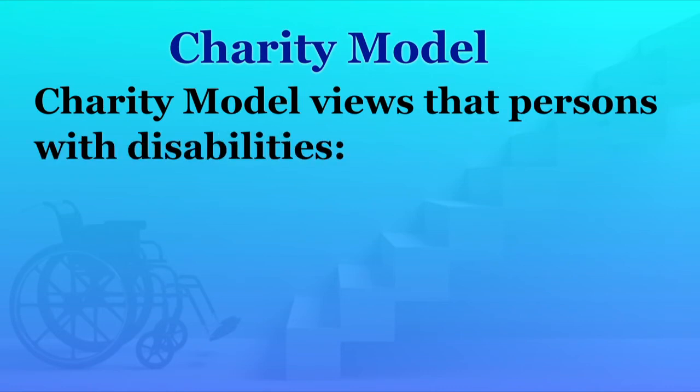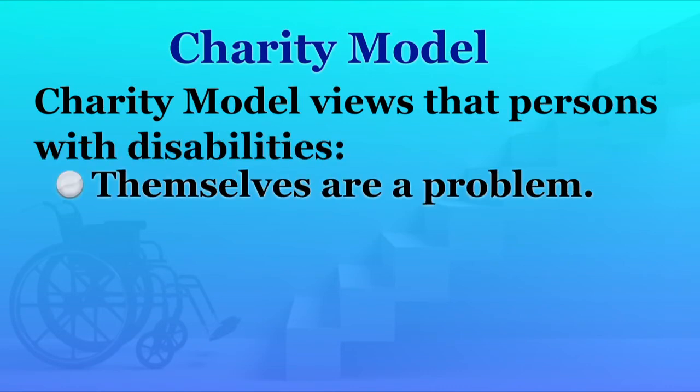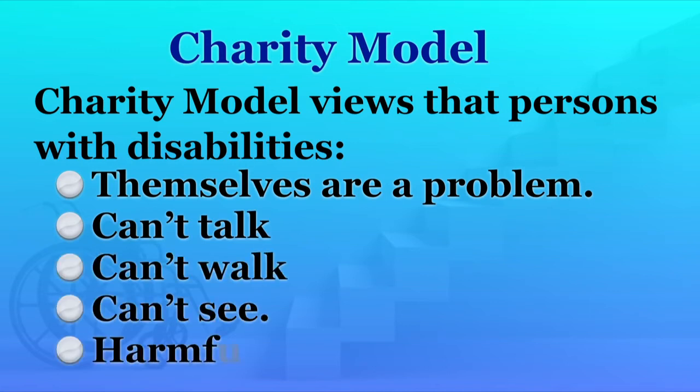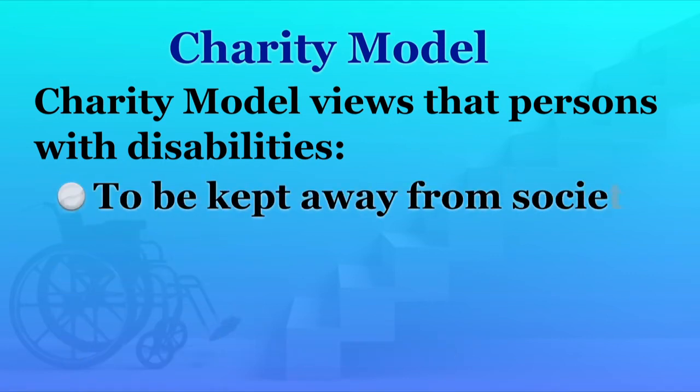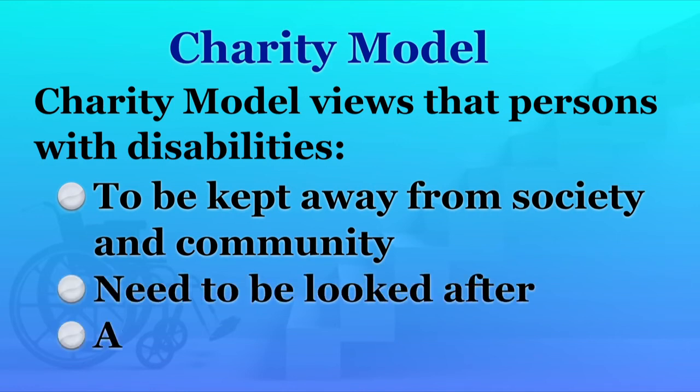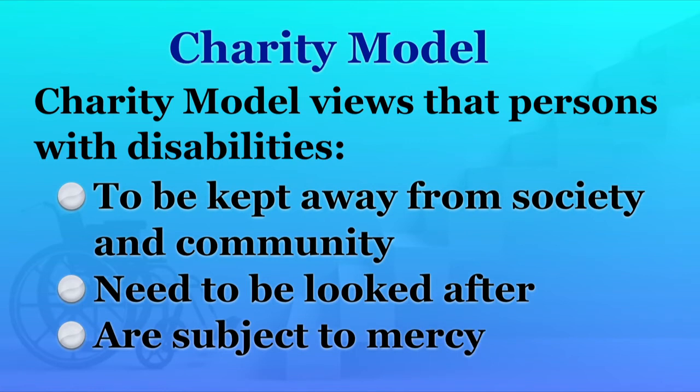The charity model considers that persons with disabilities are the problem themselves. This model also views that they cannot walk, they cannot talk, they cannot see, and they are harmful for society. They need to be kept away from society and from the community. Their problem may spread to the community. They need to be looked after. This is the basic assumption of the charity model of disability, that all the negativity is associated with the individual, and individuals with disabilities need to be taken care of. They are subject to the mercy of the society and the persons living in it.